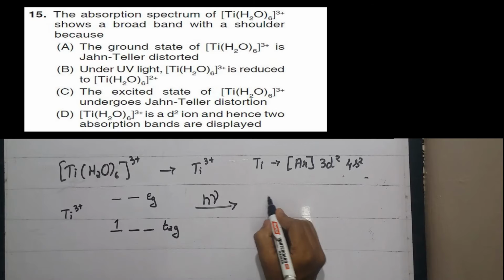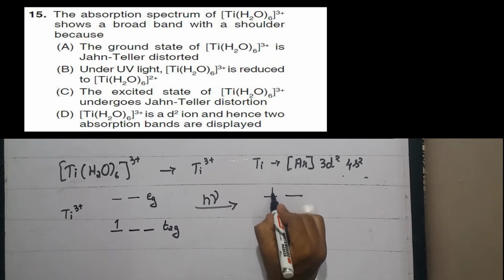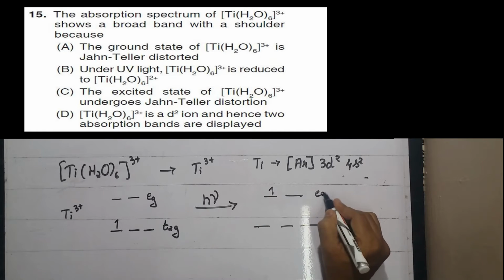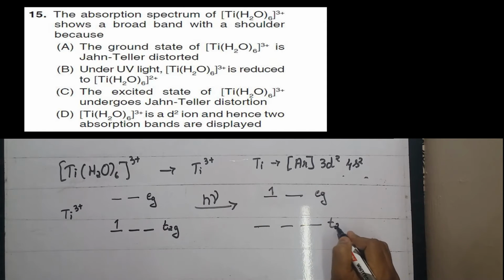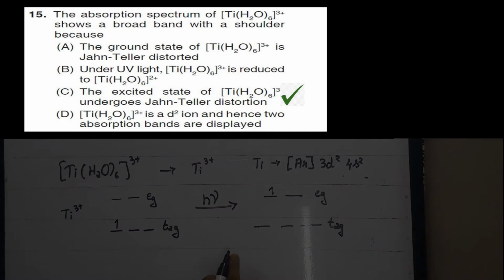Hence the electron in the T2g orbital will be excited to the Eg orbital. Hence the Jahn-Teller distortion is due to the excited state. So the option would be option C, that is the excited state of Ti(H2O)6 undergoes Jahn-Teller distortion.